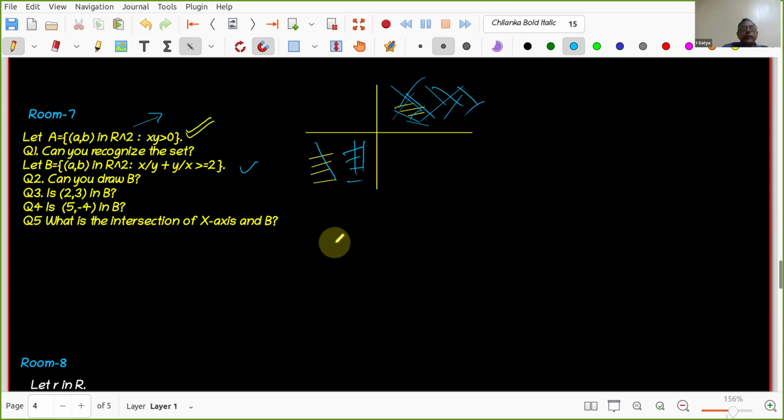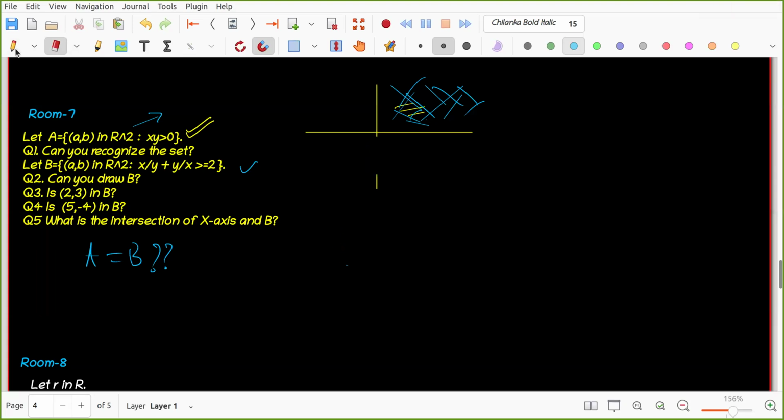Can you give me, for example, minus 2 comma 3 belong to this? That's why I gave 5 comma minus 4. Sir, it can be in third quadrant, but not in second and fourth quadrant, right? The question is: is A equal to B or not? Think about that.